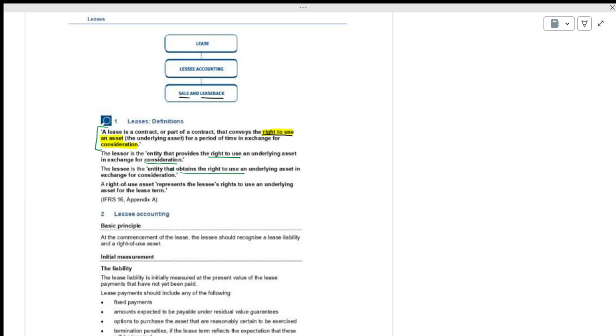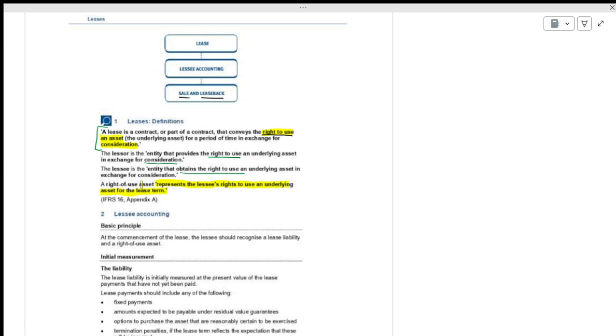A right of use represents, see the thing, this is the most basic definition: a right of use represents the lessee's right to use an underlying asset for a lease term. A right of use of asset is nothing but you have the right to use it. You have the temporary right. I will again, just for your understanding, explain it.